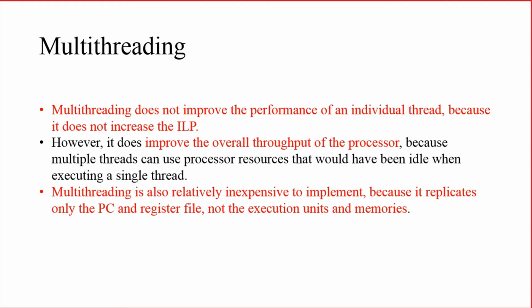But in multi-threading, whenever some execution units are free or some pipeline stalling is occurring, another thread can access these idle units and execute its own instructions. So most of the execution units will be used properly. So what will happen?